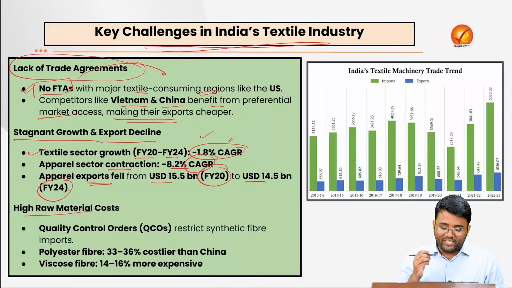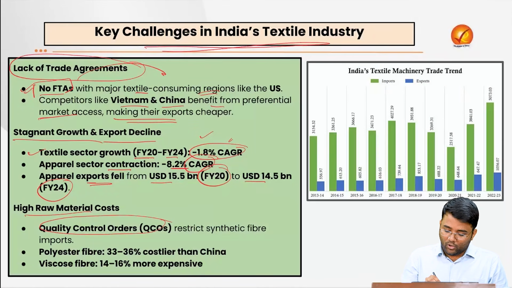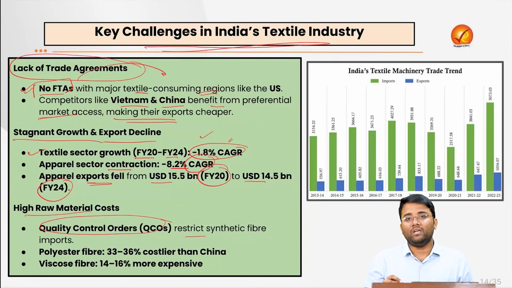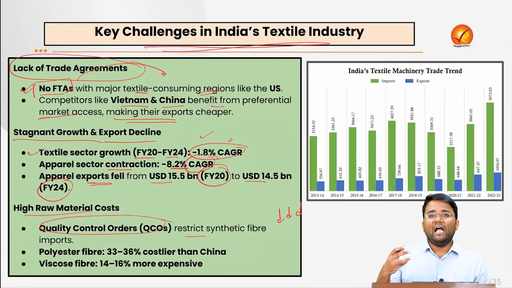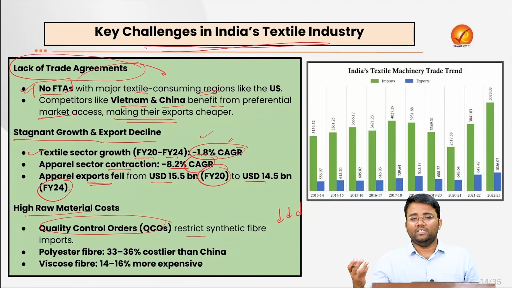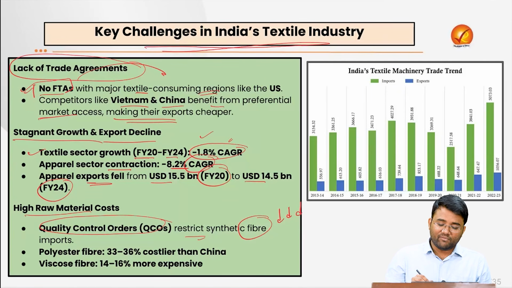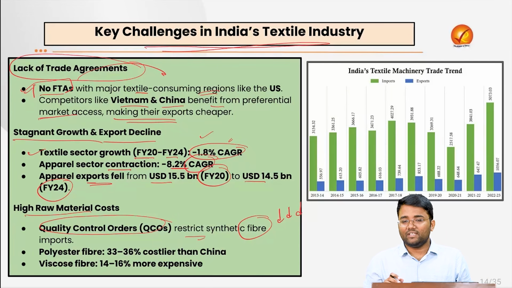Also, there is the high raw material cost, that is, the quality control orders that restrict synthetic fiber imports. These synthetic fibers are cheap, and we have the labor power and the machinery with which, by processing these fibers, we can produce good quality garments.